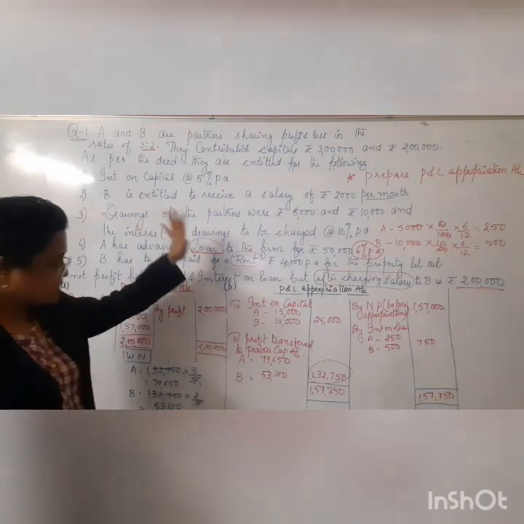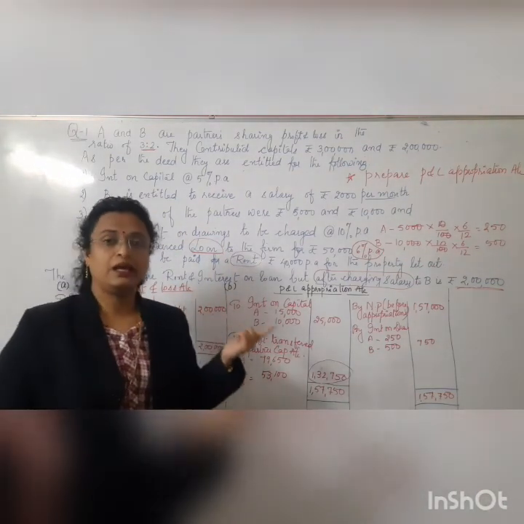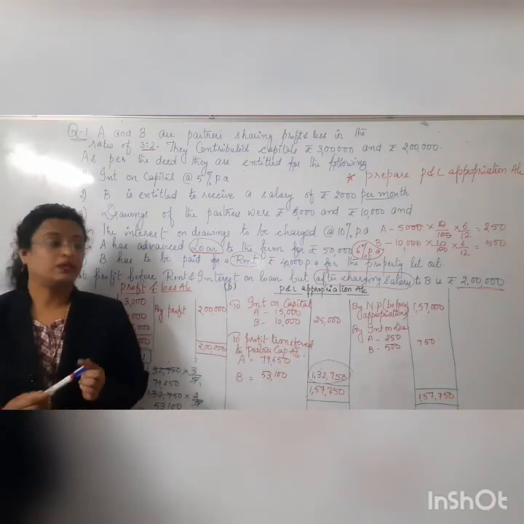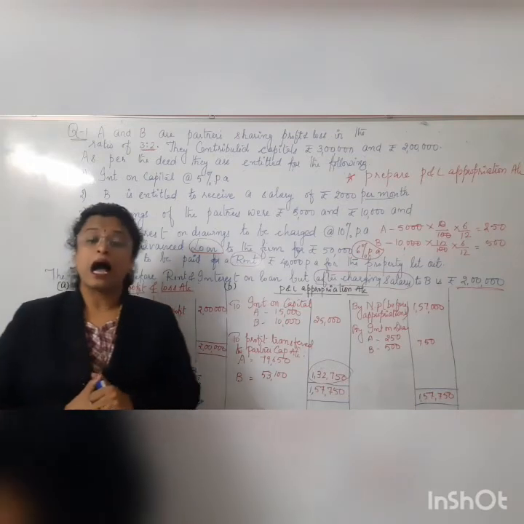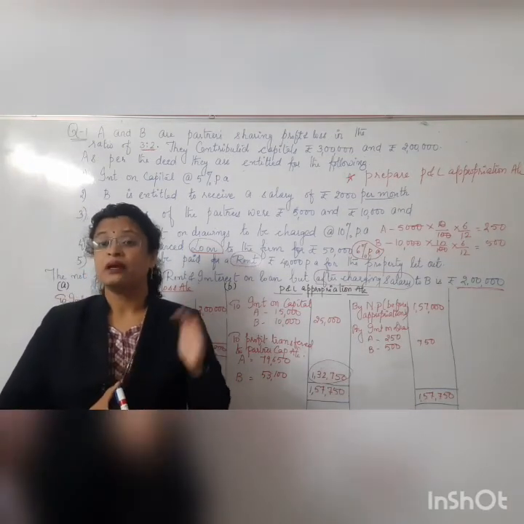Okay children, using these conditions, this is how we are going to make the P&L appropriation account. In the next video, we will be discussing how to make the partners' capital account, because we have seen the sequence.